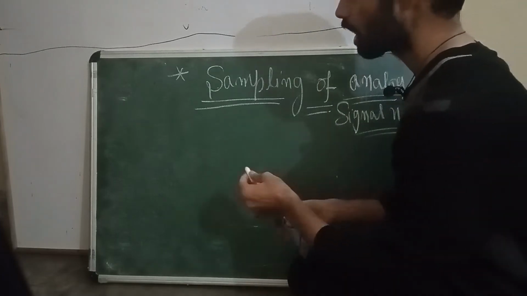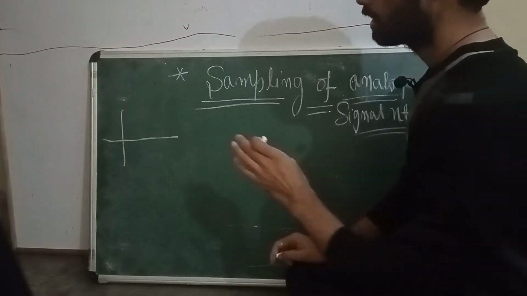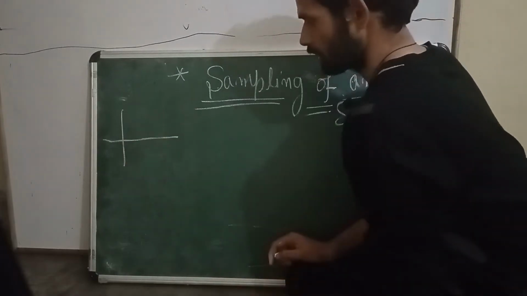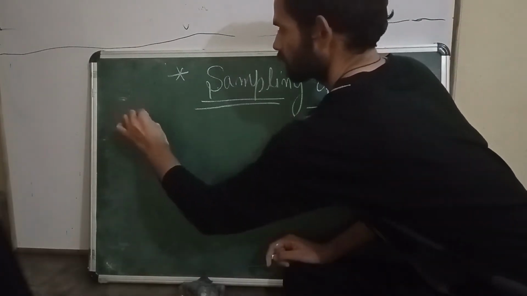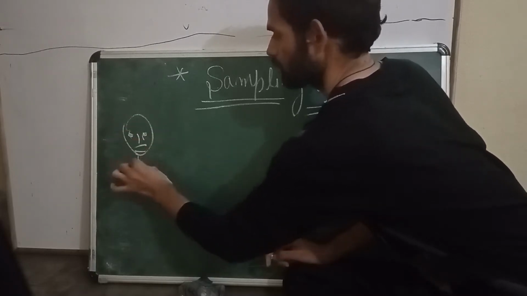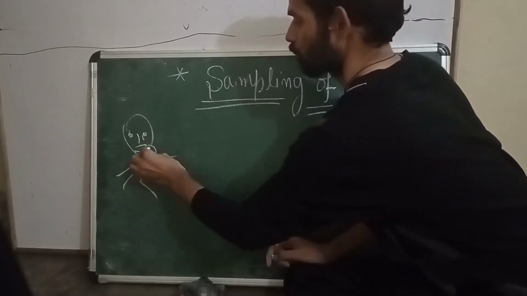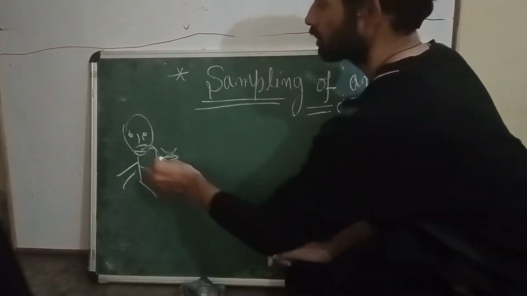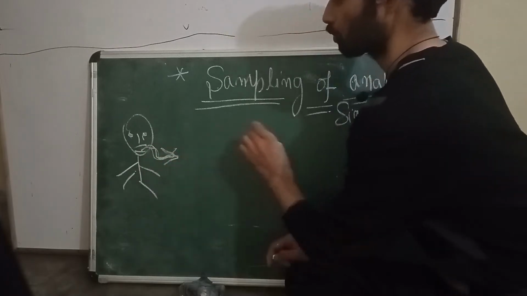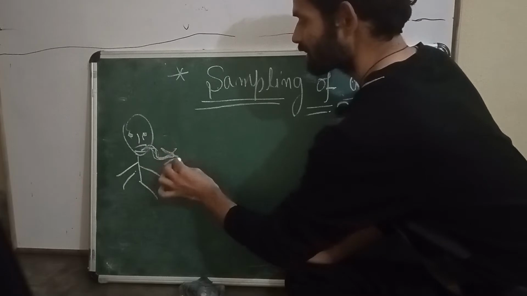So let us say this is your voice signal. This is one person, and he is talking, speaking to you.